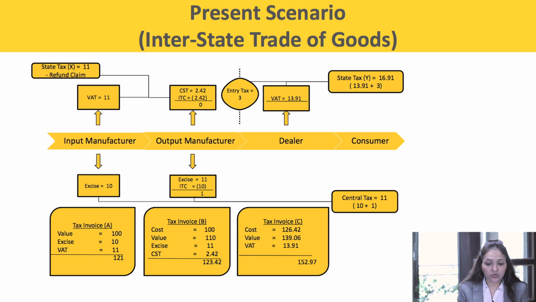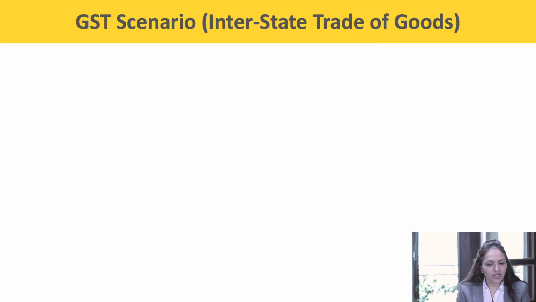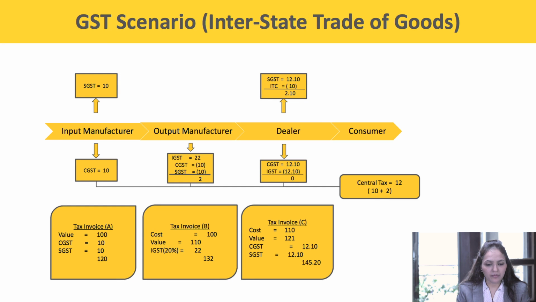So in this scenario, the total central taxes deposited with the central government is 11 and the total state taxes deposited with the state government is 16.91. Now let us see what will happen in GST in case of interstate trade of goods or services. The input manufacturer at the time of supply of goods to the output manufacturer being in the same state would be charging CGST and SGST.